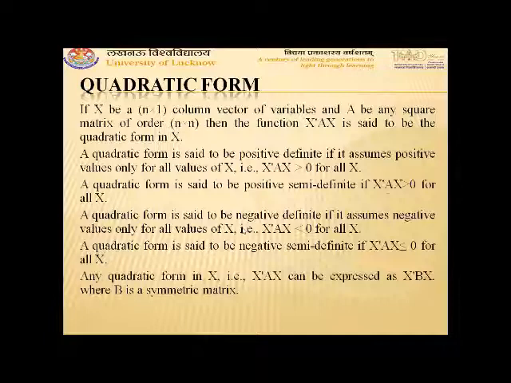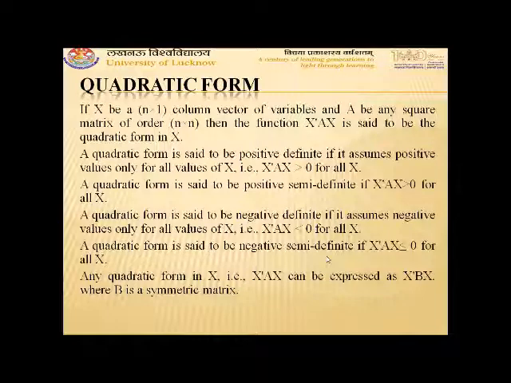Any quadratic form X transpose AX is said to be indefinite if it may assume positive as well as negative values for some values of X. And any quadratic form in X, that is X transpose AX, can be expressed as X transpose BX, where B is a symmetric matrix.